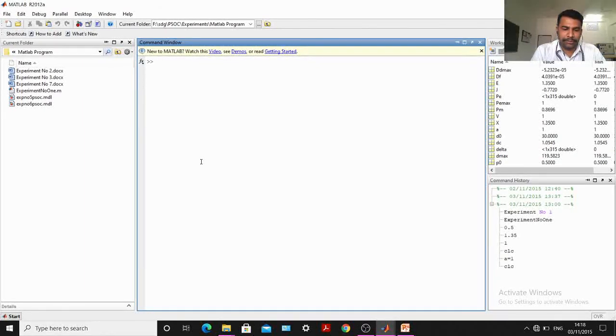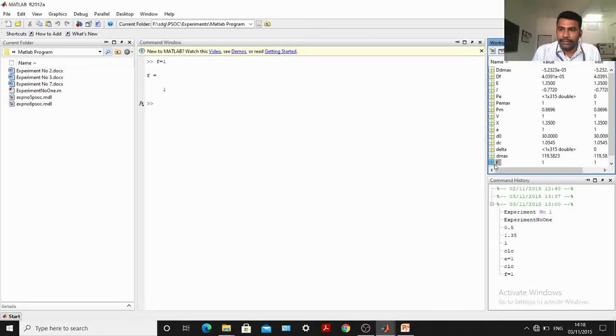When we define any variable, suppose I define the variable f is equal to 1, you will find f is equal to 1 here. The last variable I have defined is f is equal to 1. In the workspace you will find all the variables that I have defined in the program. In the command history, whatever commands you have run, you will find there, and in the current folder you will find the location of the last program you saved. There are a number of windows.